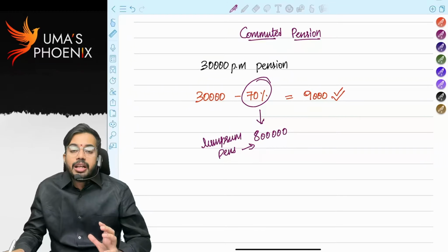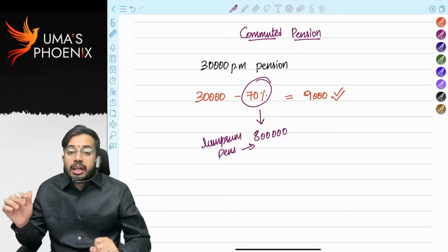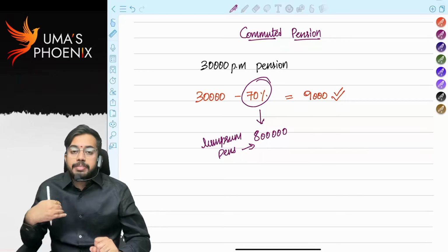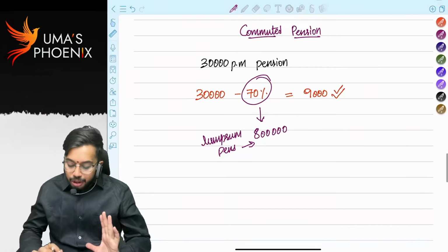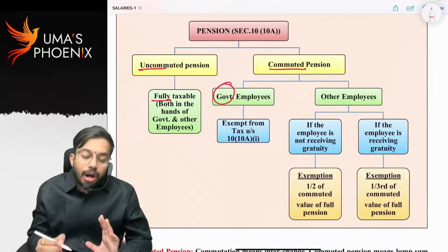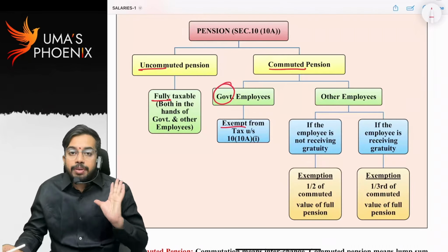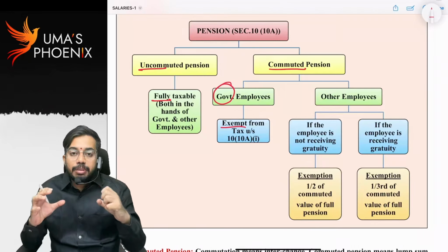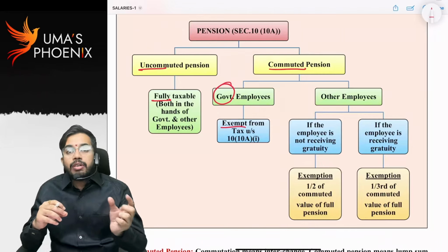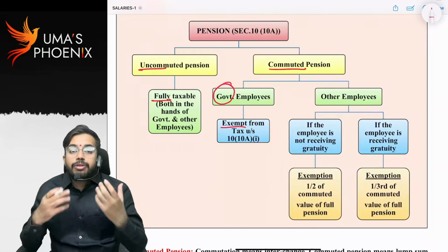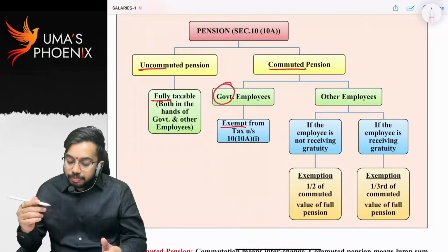Are you able to understand? That means for foregoing a certain part of the monthly pension, if the employee receives a lump sum in consideration, that lump sum pension we call commuted pension. Now, if this commuted pension is received by government employees, it is fully exempt under section 10 clause 10A sub-clause 1. So commuted pension means nothing but lump sum pension. Why was the lump sum pension received? For commutation of part of the monthly pension or of the total monthly pension. If lump sum pension is received, it is fully exempt.